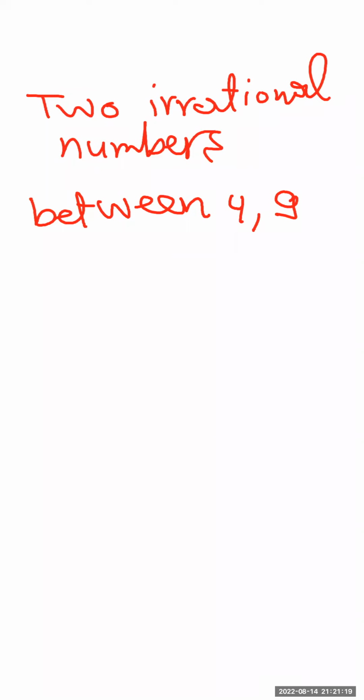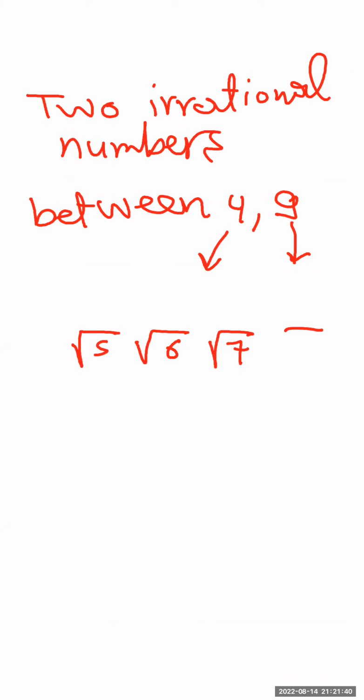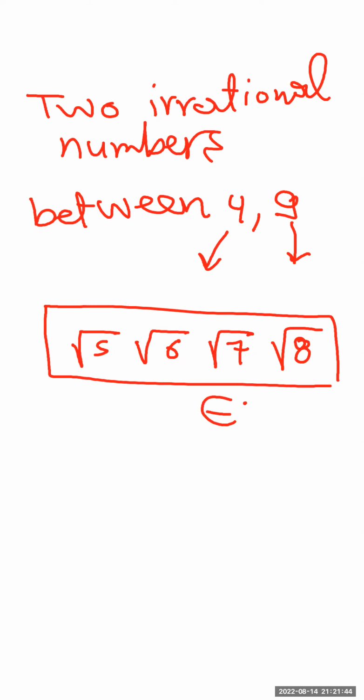Actually, this one is a perfect square. This one is also a perfect square. So what do you think of the numbers between these two numbers which are not rational, or belong to irrational numbers? Simply square root of 5, square root of 6, square root of 7, square root of 8. All these numbers are irrational.